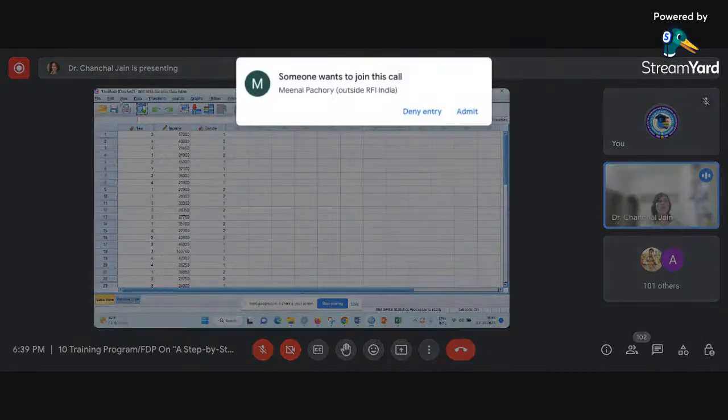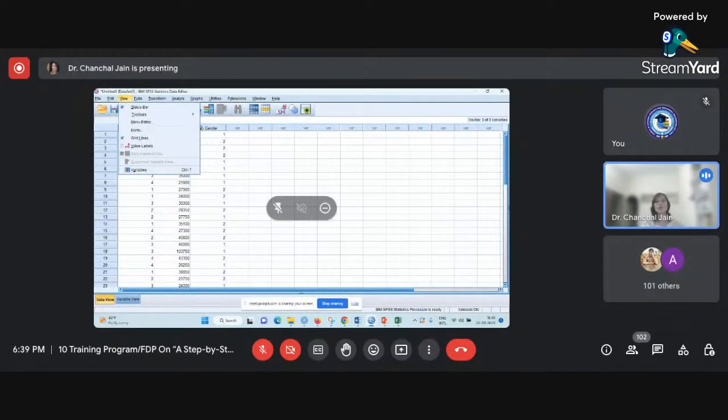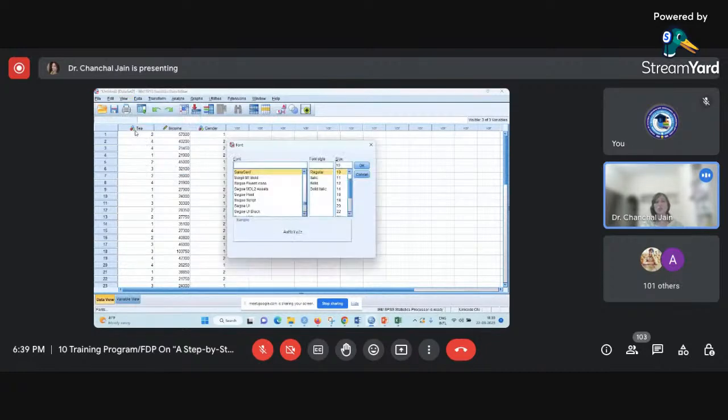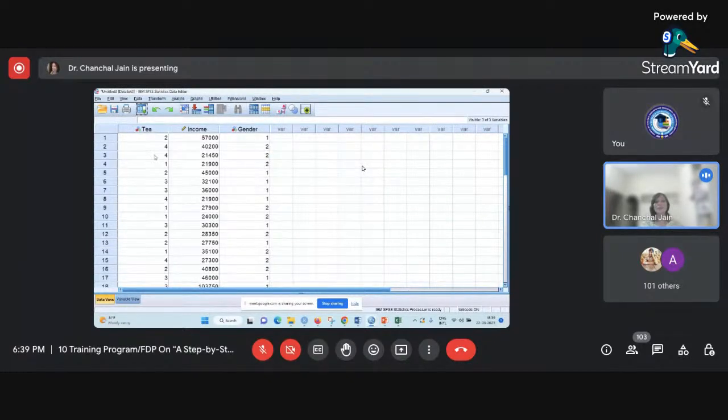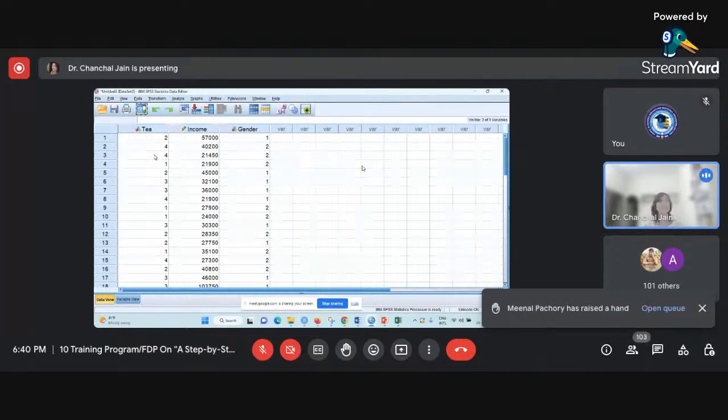Now, if I talk about the View menu, it shows various types of toolbars which you want to see in your particular file, so you can select them. Apart from that, if I want to increase the font size, I can click here on Fonts. Suppose I select 14, I can click on OK. You can see now the font size has increased. Those who are looking at the screen, I think they are now feeling a little relaxed, as the data is now quite easily visible to them. So that way you can increase the font size also.